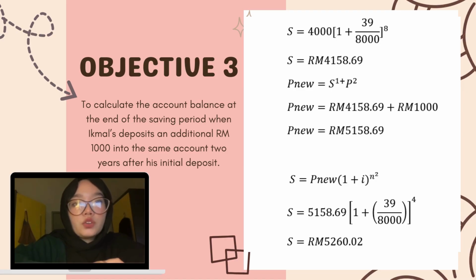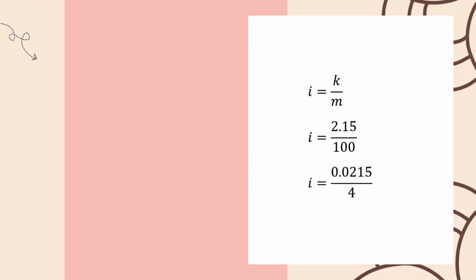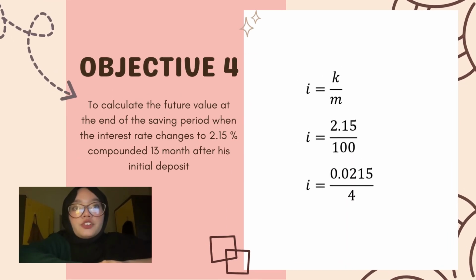S equal to P new bracket 1 plus I power of N. So S equal to 5,158 ringgit 69 cent, bracket 1 plus 39 over 8,000, bracket power of 4. S equal to 5,260 ringgit 2 cent.